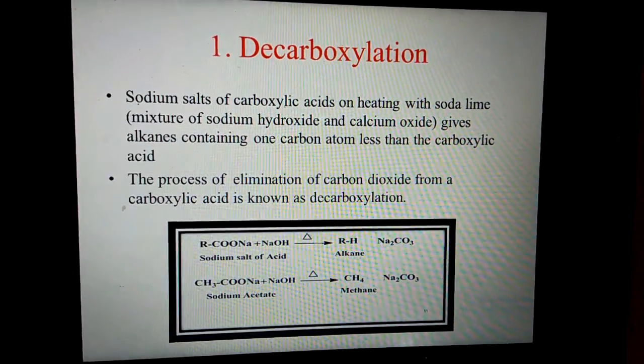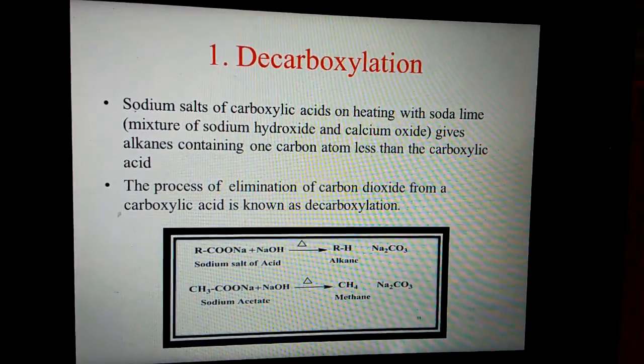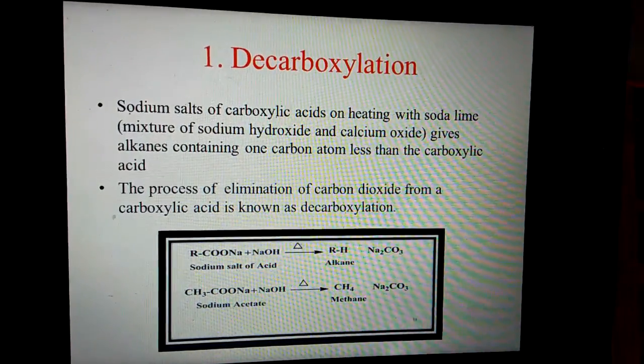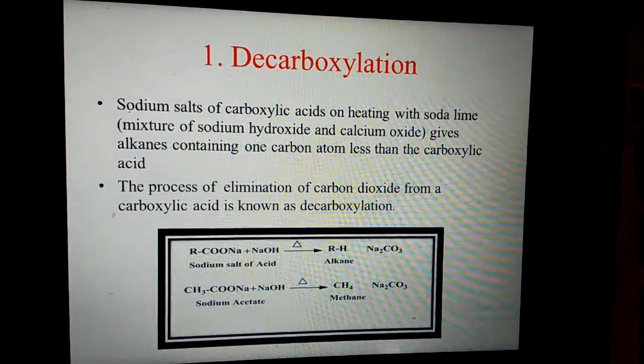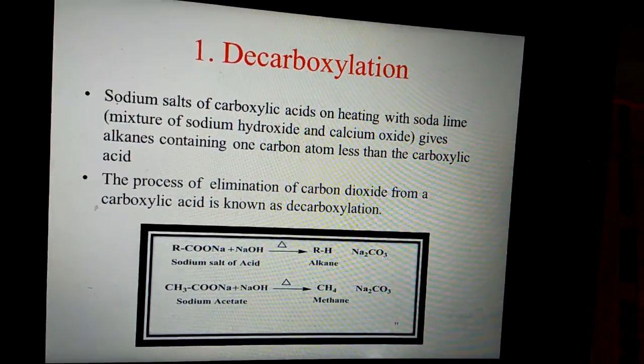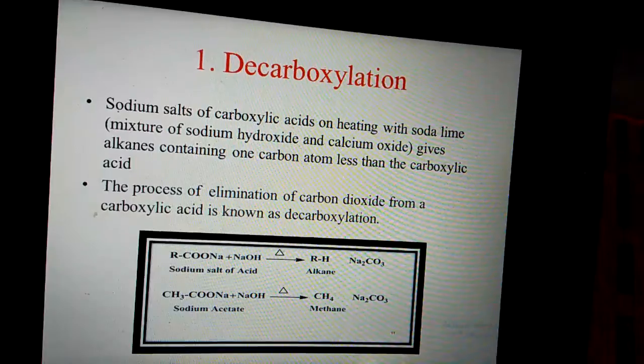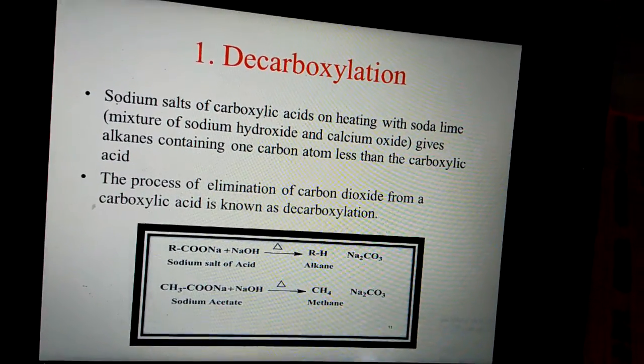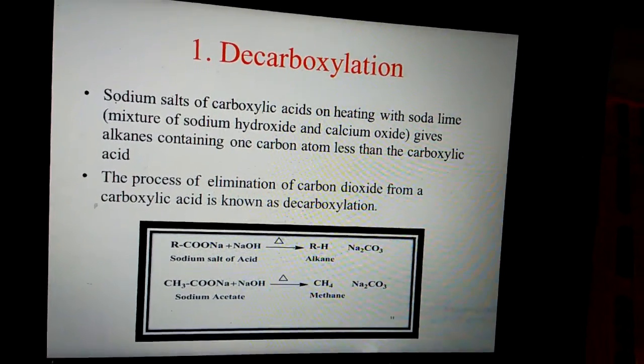First, decarboxylation. The sodium salt of carboxylic acids on heating with soda lime gives alkanes. The reaction is given below. The sodium salt of the acid on heating, with removal of sodium carbonate, gives the alkane.